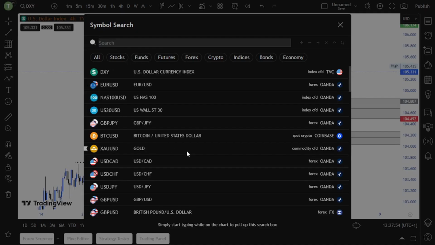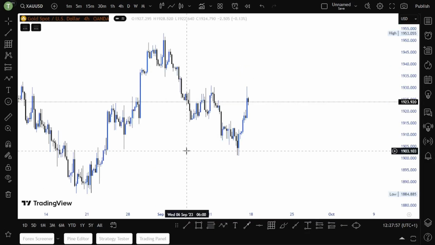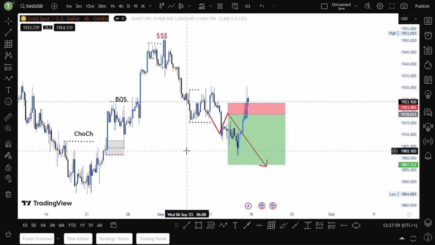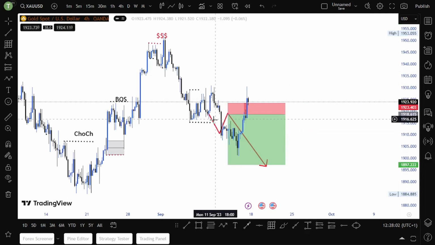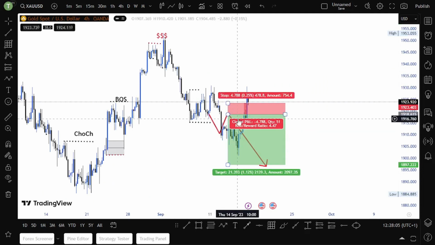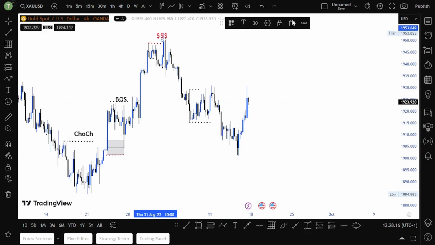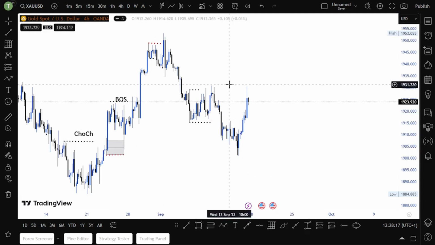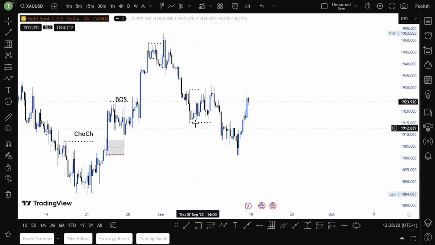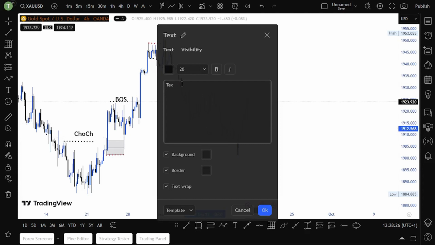Now let's look at gold. As you can see on gold, we didn't do what we expected. Price didn't do what we expected, but at least now we see that, okay, this is our break of structure to the downside. We are only counting this break of structure on the way to the downside, guys. That is our recent break of structure.